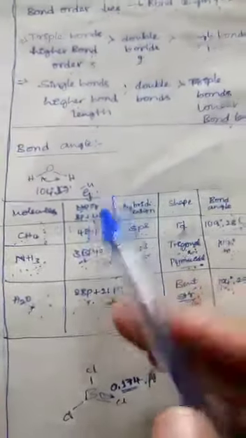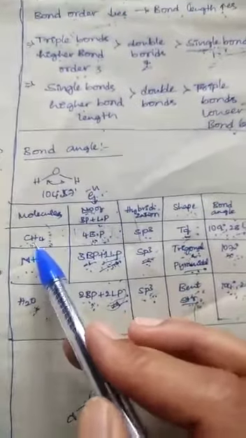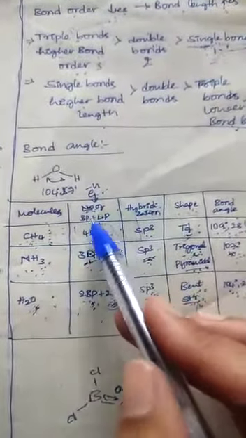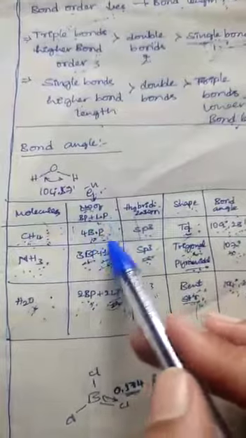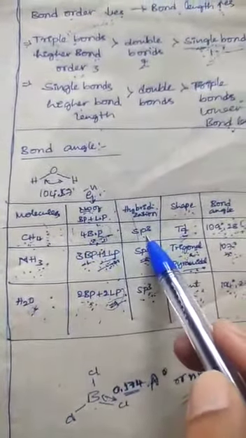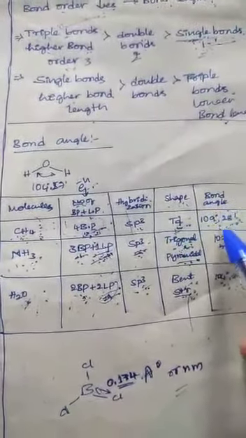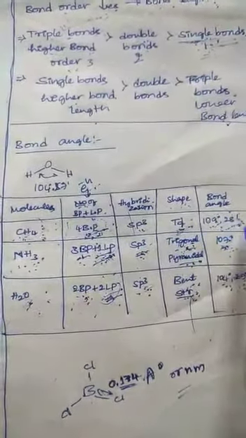I explained this already in the last video, so go through that. In the case of the methane molecule, all four are bond pairs only. The hybridization is sp3, the shape is tetrahedral, and the bond angle is 109.28 degrees.